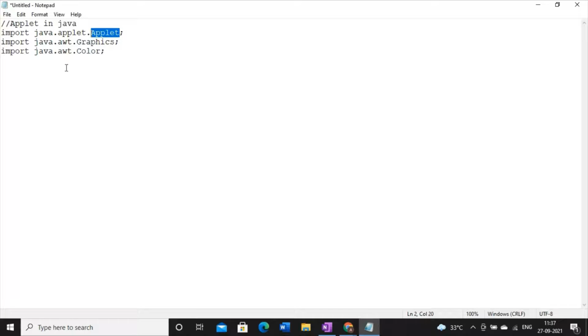I will create my own subclass, say A1, and I will extend this superclass. So I will write extends Applet. We know why we need this syntax. Class A1 is the subclass which is extending a superclass, and the superclass name is Applet.